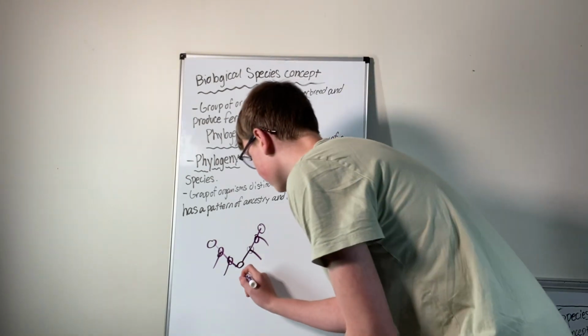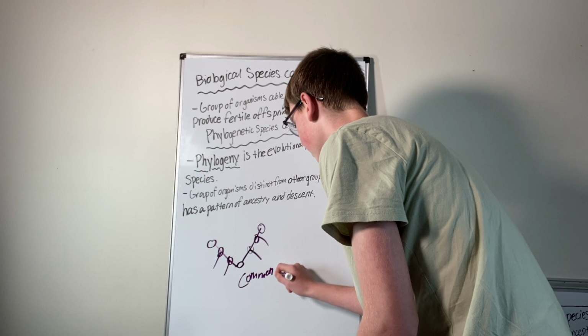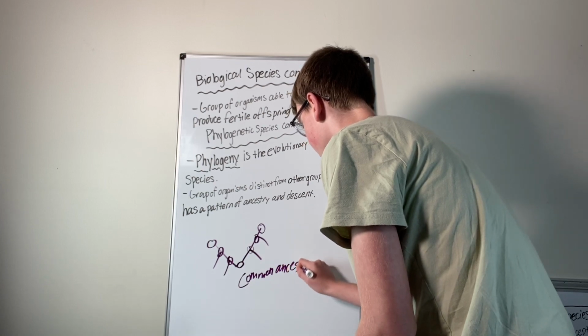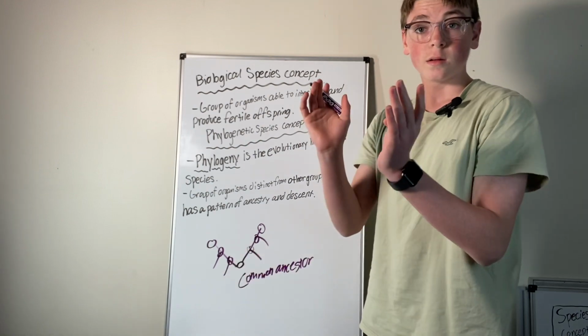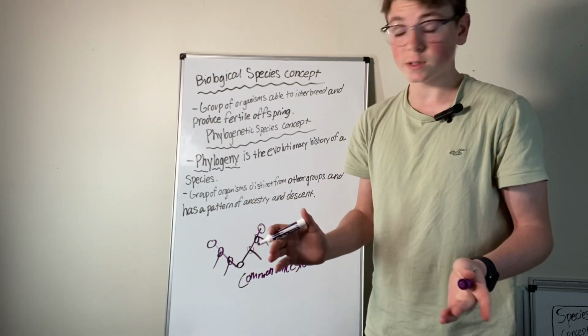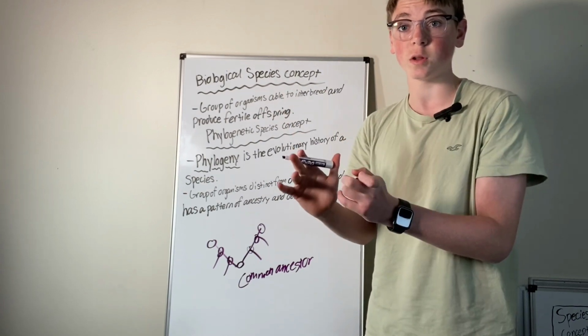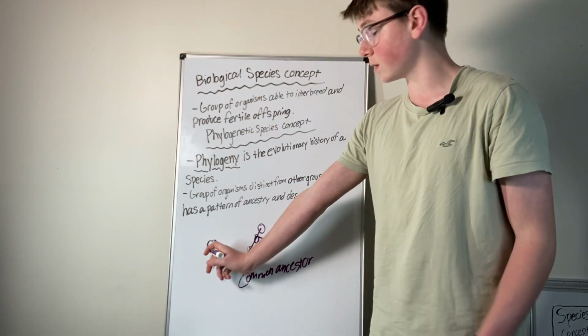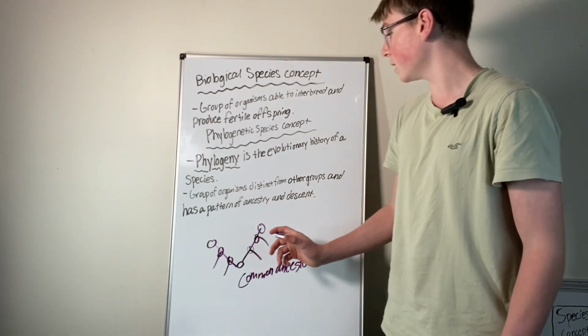But this is our common ancestor. And then these organisms, whatever groups they are, split off, they diverge onto two different evolutionary tracks. And this organism at the end here is different than this organism at the end here.